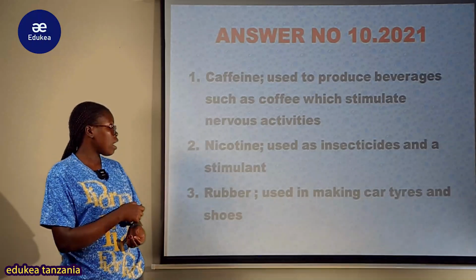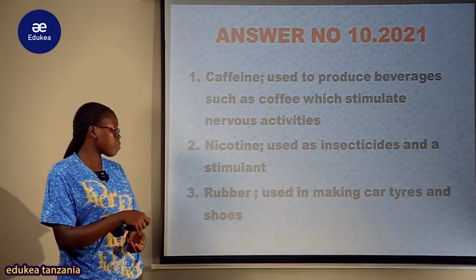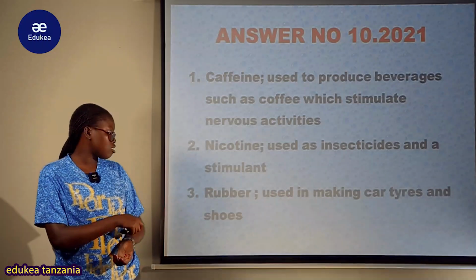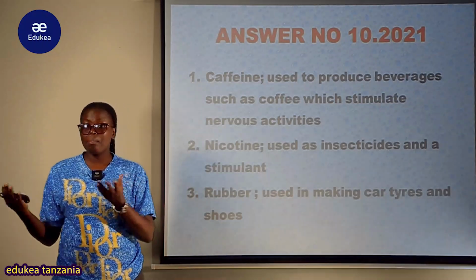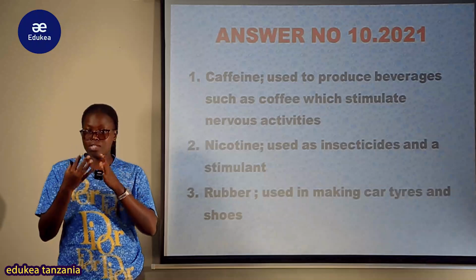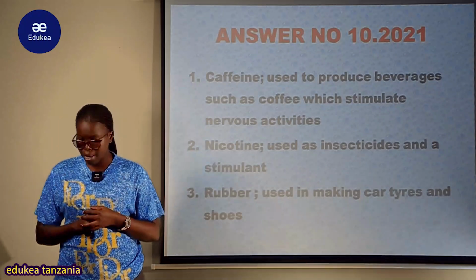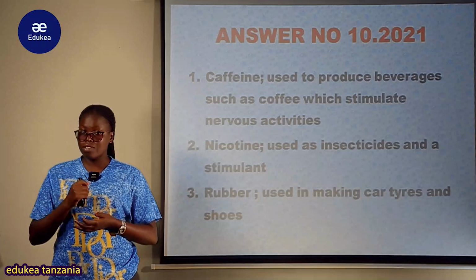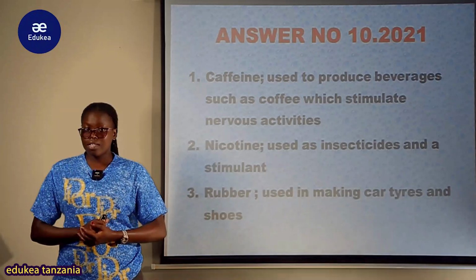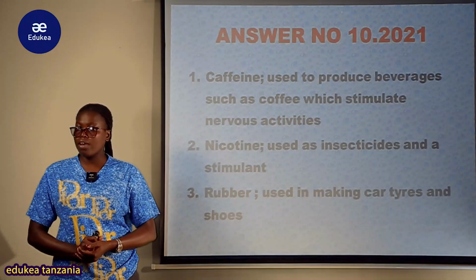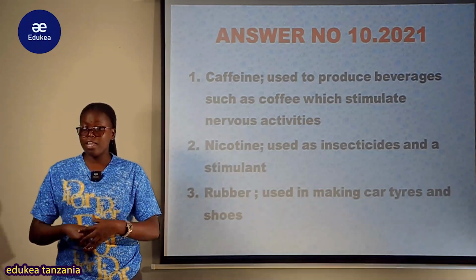Kwa mfano kuna caffeine inatumika katika production to produce beverages such as coffee which stimulate nerves. Kuna ukienda kuna sehemu kuna small shop kabisa kwa ajili ya coffee. Kuna nicotine kama stimulants. So nicotine is used as insecticide pamoja na stimulants. Kuna rubber inatumika katika industry katika kutengeneza car tires pamoja na shoes. So these are the applications, or these are the importance of these excretory products which are released by the plant.